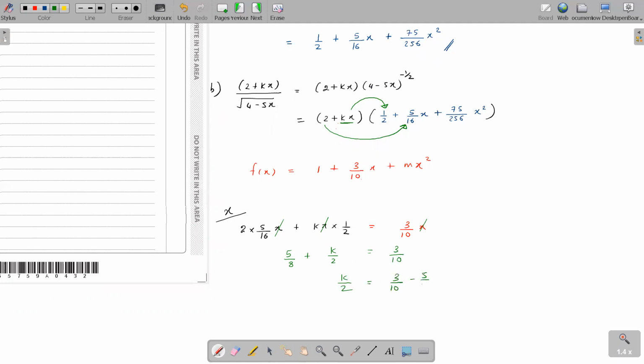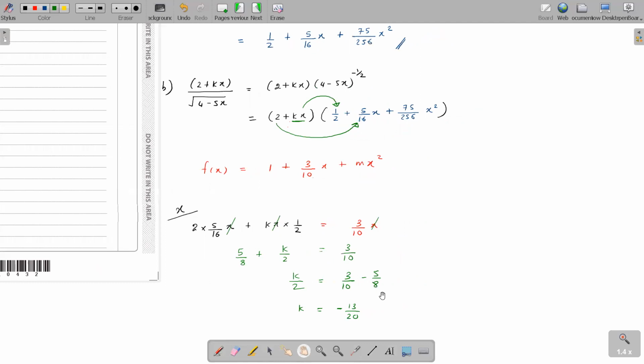K equals 3 over 10 minus 5 over 8, whole thing multiplied by 2. That gives minus 13 over 20. K is minus 13 over 20. You subtract these two and the 2 goes as a multiplication, right?